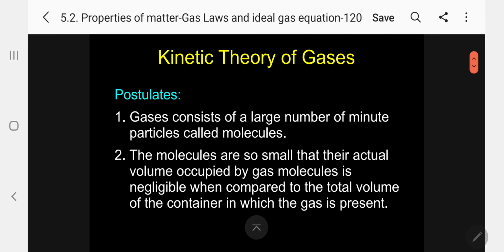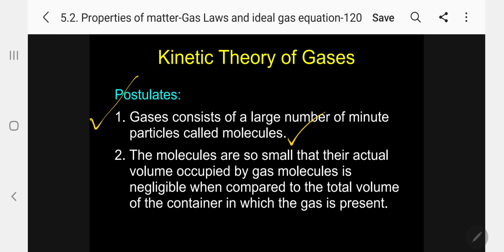Postulates. This is very, very important. Please, students, kindly memorize these postulates. Number 1. Gases consist of a large number of minute particles called molecules. Kindly follow, the kinetic theory of molecular gases is assuming this, so they are neglecting the inert gas.